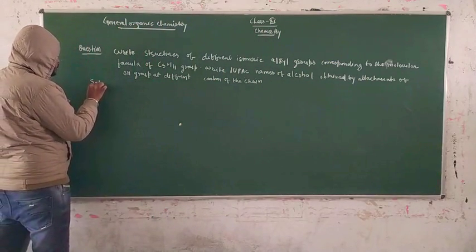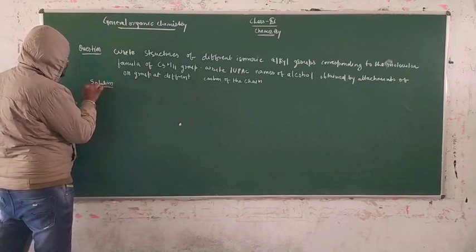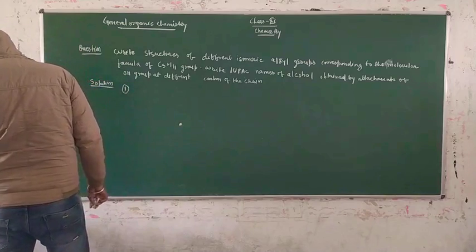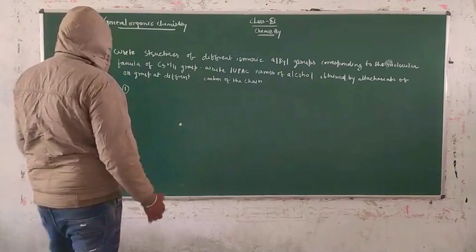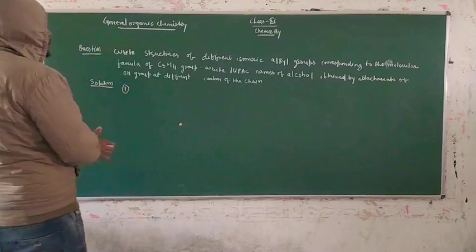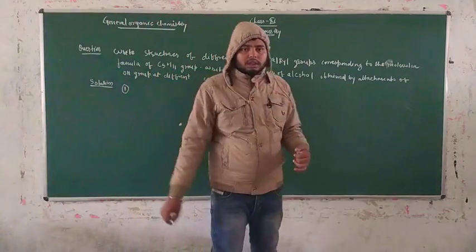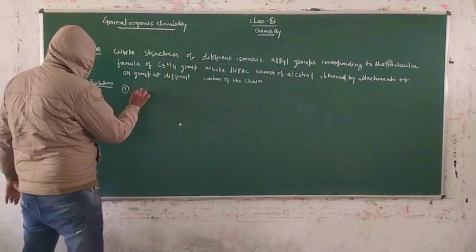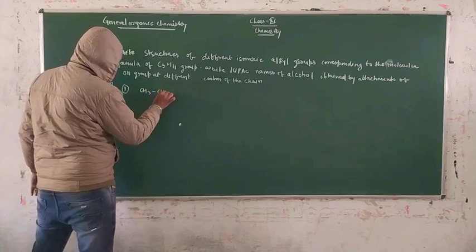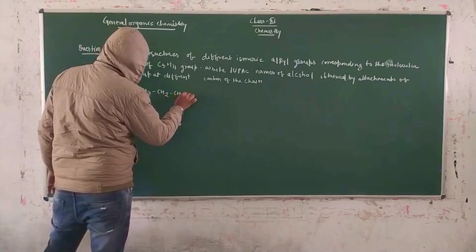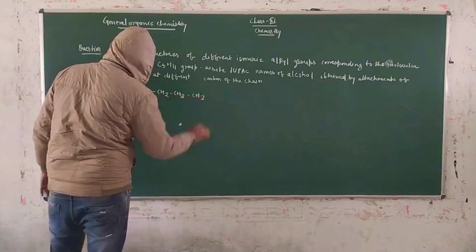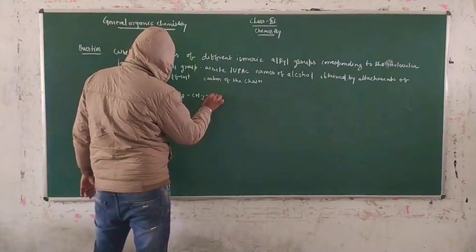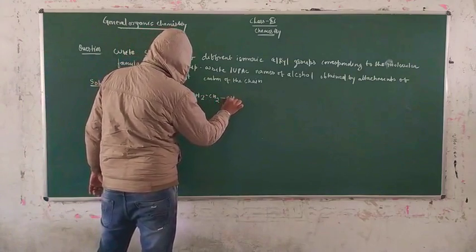So in the solution, we prepare the first compound as the formation of pentanol. You have to represent the substitution of the OH group in it. This is represented as CH3, CH2, CH2, CH2 and again CH2OH.